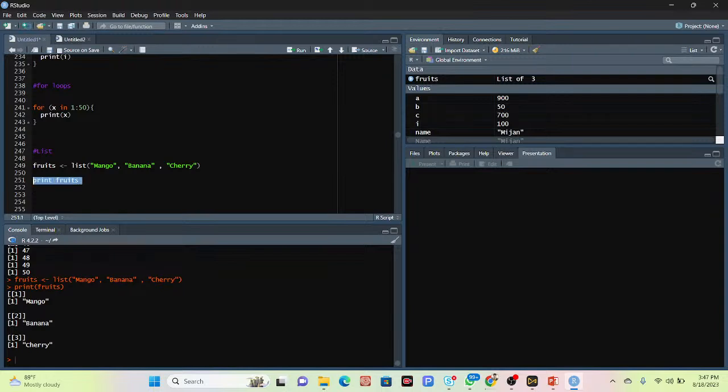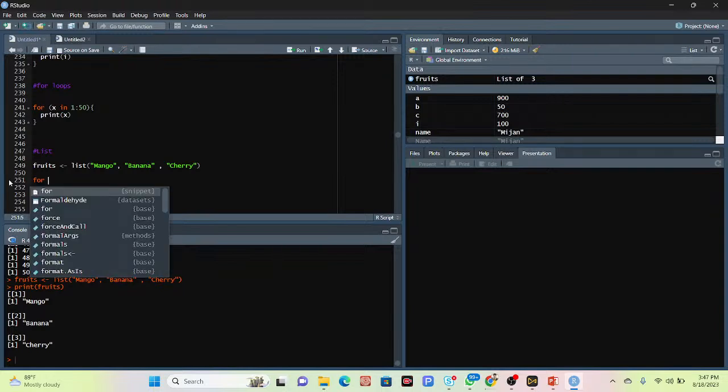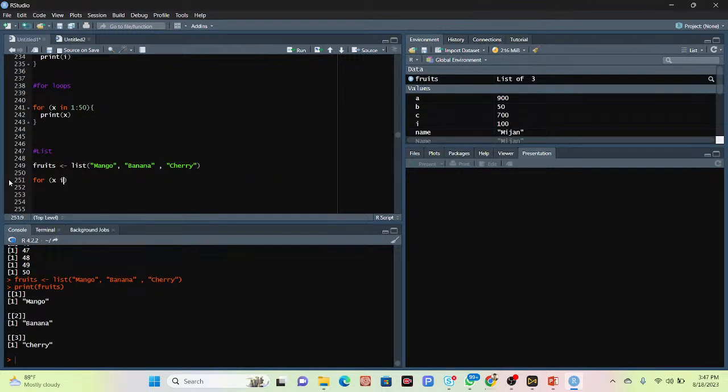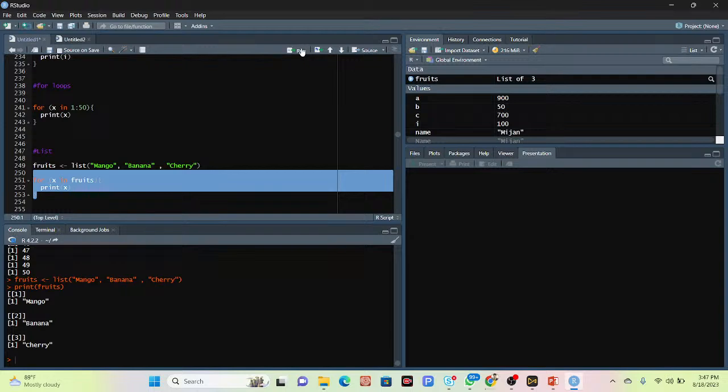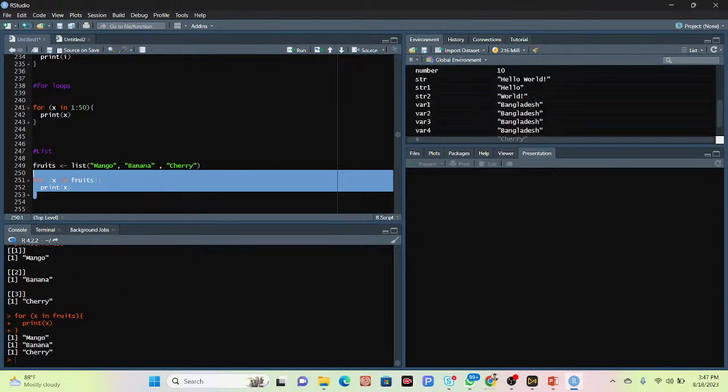But at this time, I want to use the for function. So use the for, that x in, okay, and then make here this curly bracket and put here print x. So at this time, what happened? You can see I declared another variable x, and in this variable, I stored all of those fruits. And finally, I want to print this x. So now simply run the code. Yes, I can get the result mango, banana, and cherry.